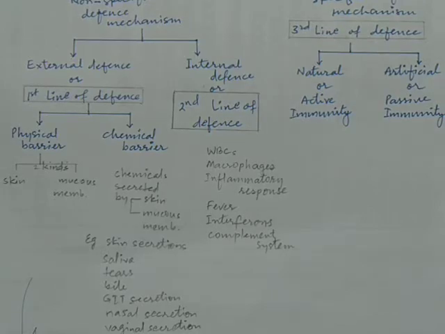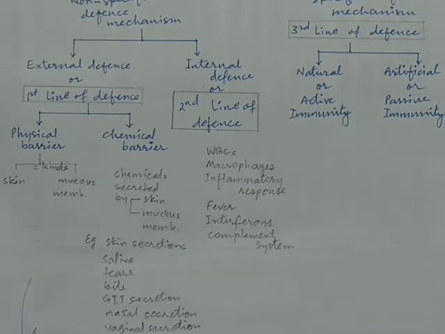Now here the complement system word I have added, but we don't have to go into much detail about it. According to the syllabus and requirement for even NEET, if at all it will come for NEET, the name you have to remember, complement system. We are not going to elaborate and discuss more in detail about this.